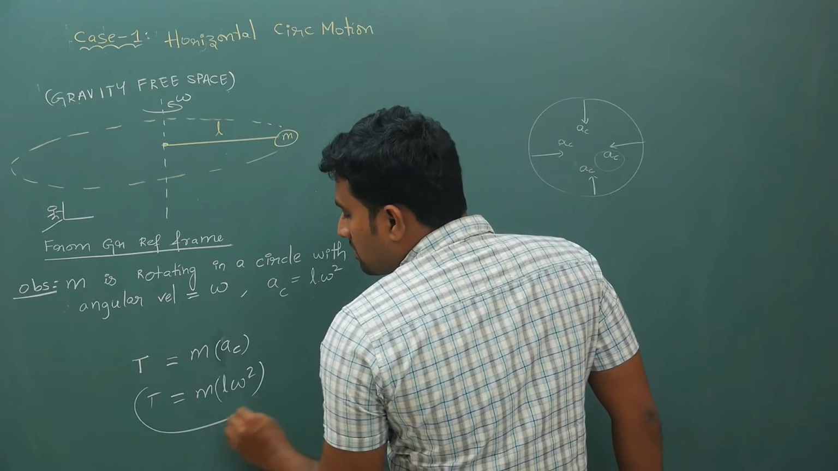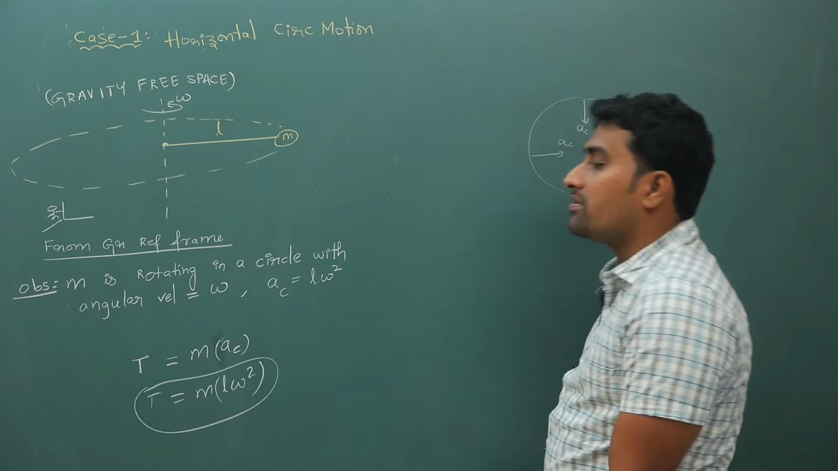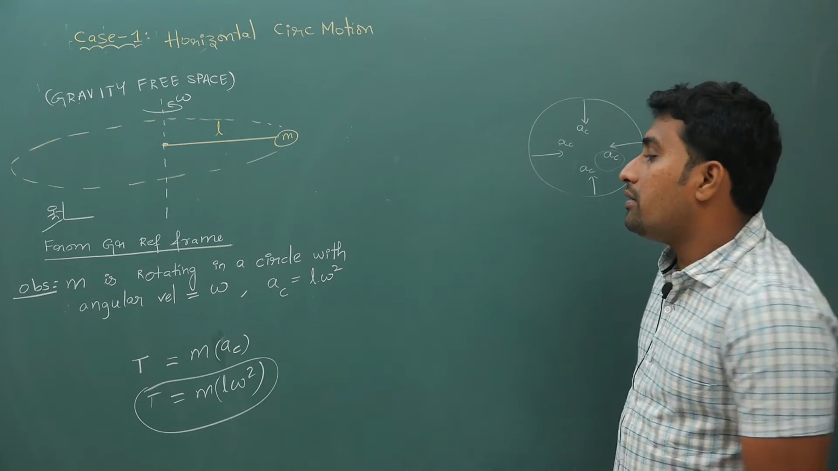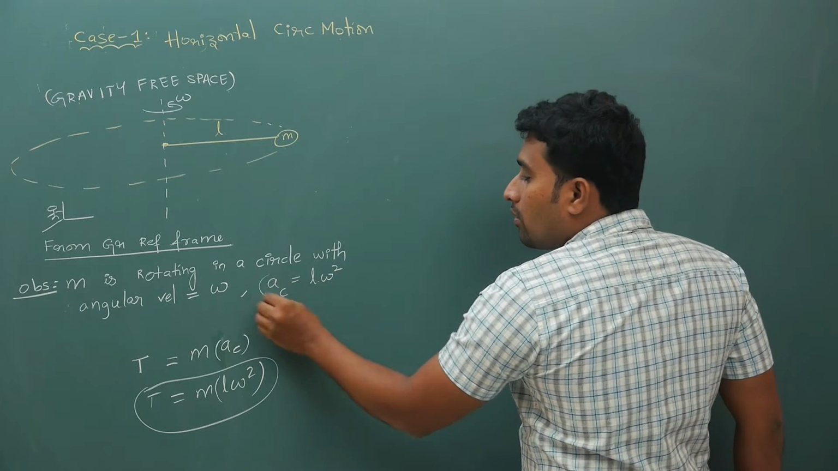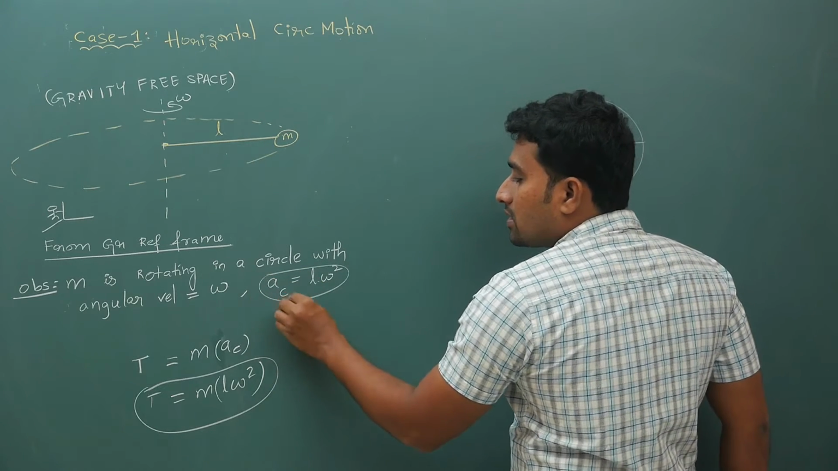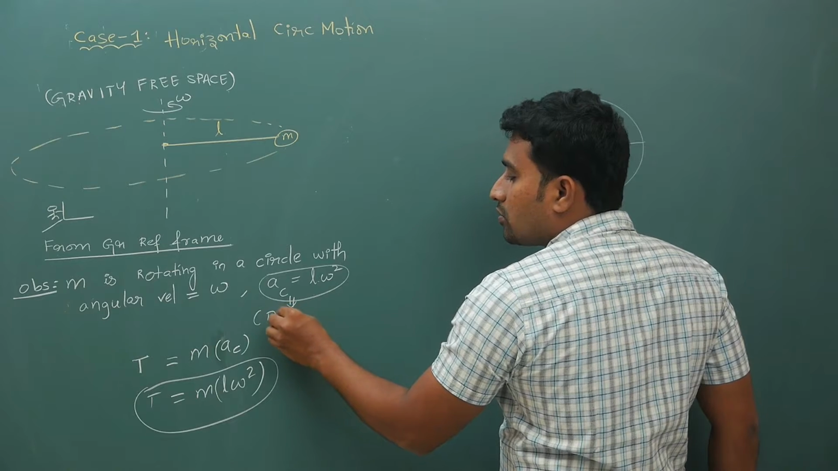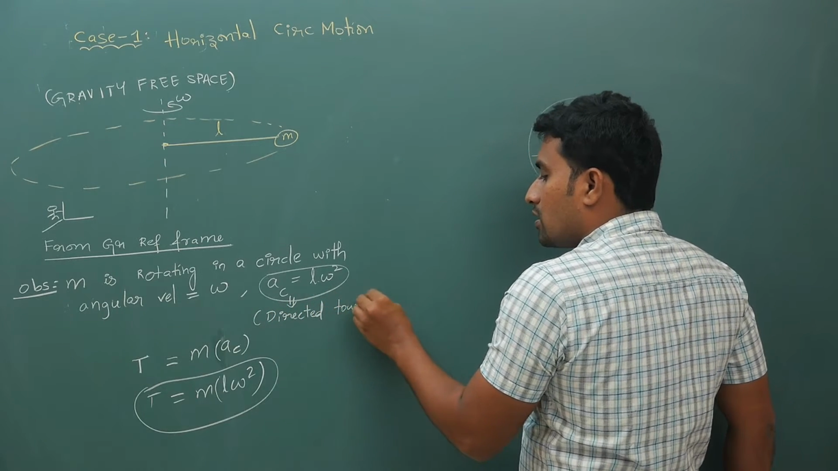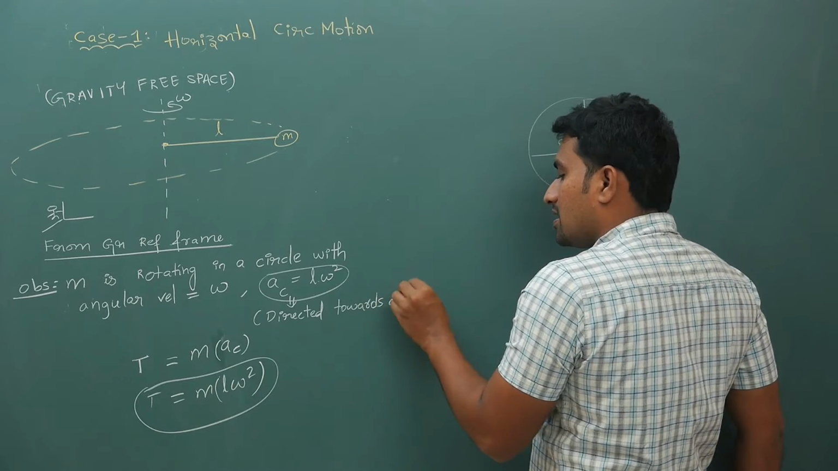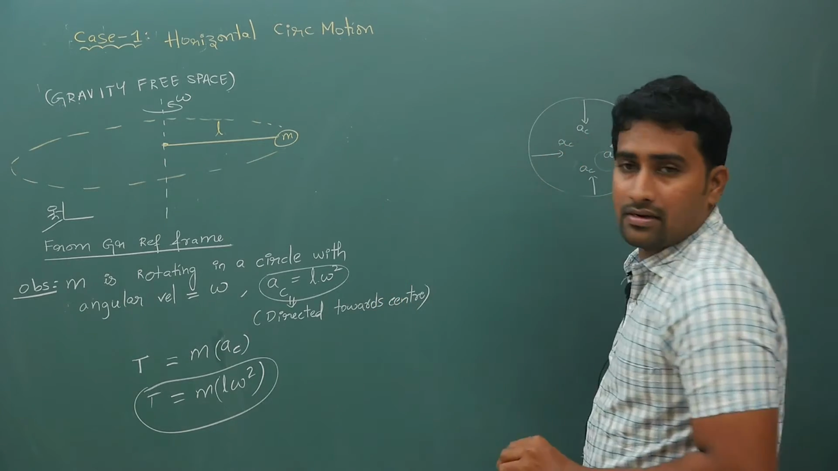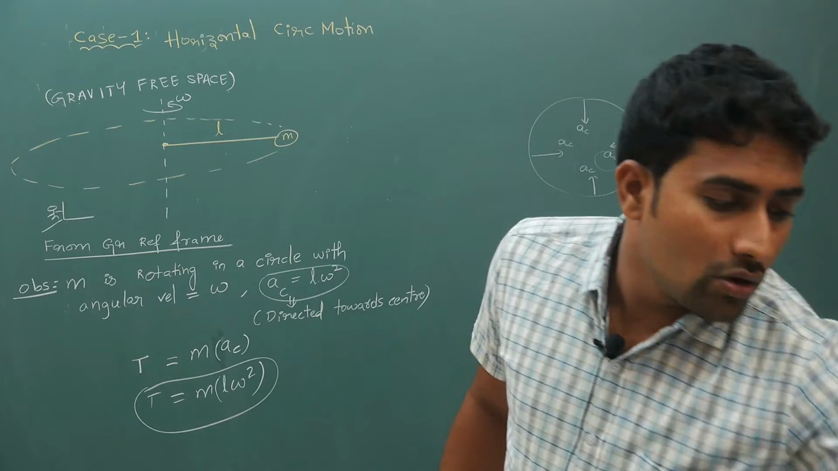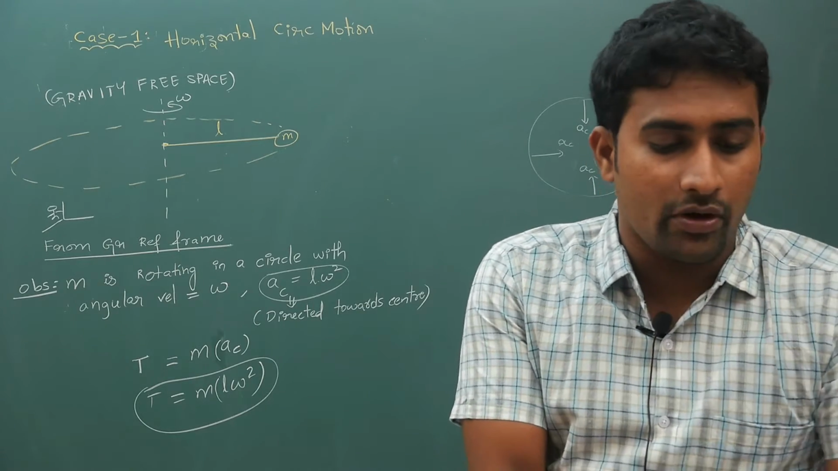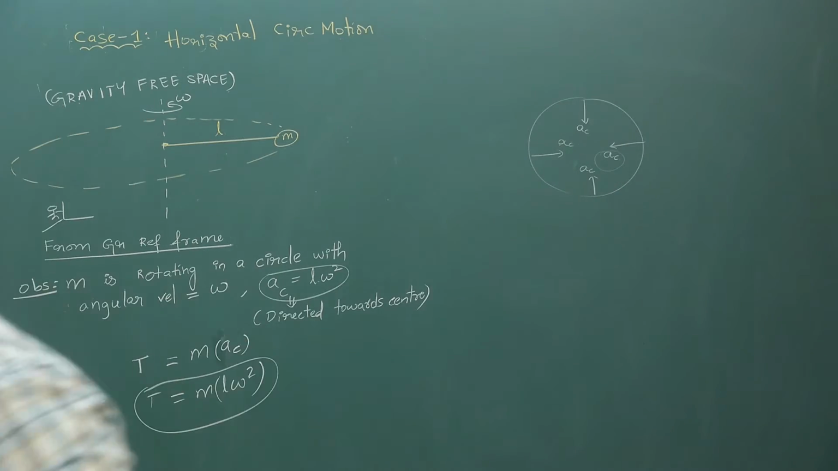Now from the ground frame, what is your observation? Your acceleration L omega square is directed towards the center. This acceleration is directed towards the center. All right, hope you are understanding my point. Just hold on.